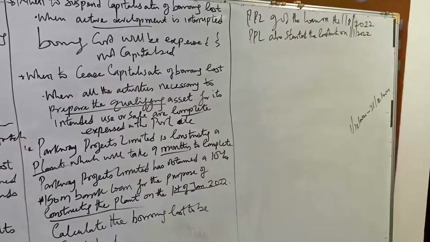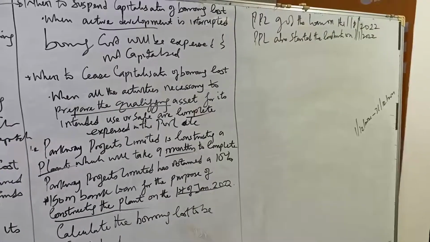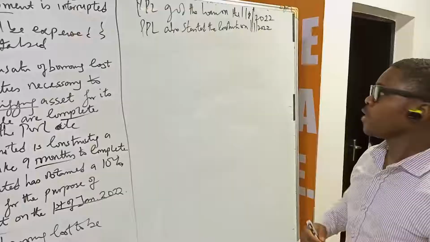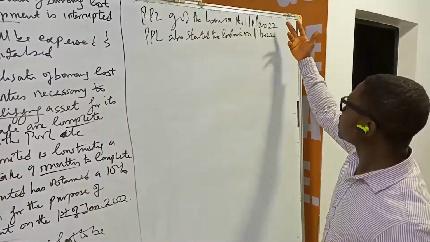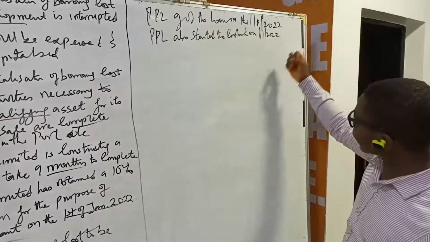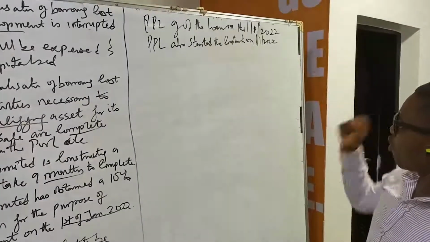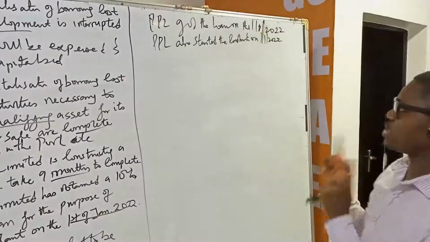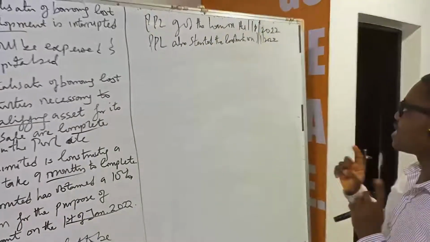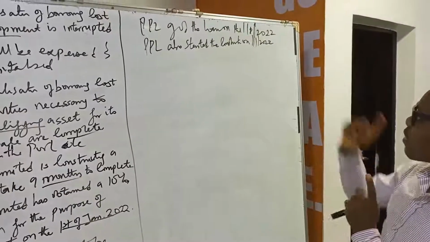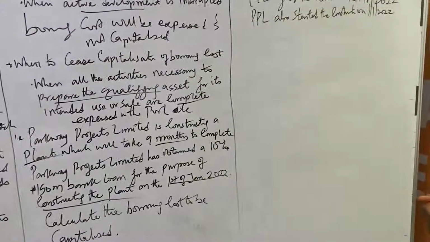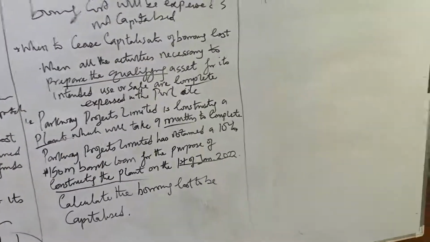The borrowing cost from 1st of January till the completion of this construction will be capitalized. Because the fund was borrowed on the same day and employed into the construction on the same day, the borrowing cost attributable to the construction of this plant will be capitalized till the end of the time.